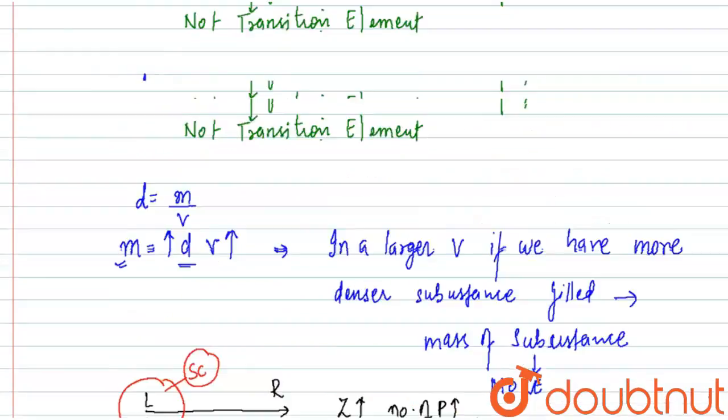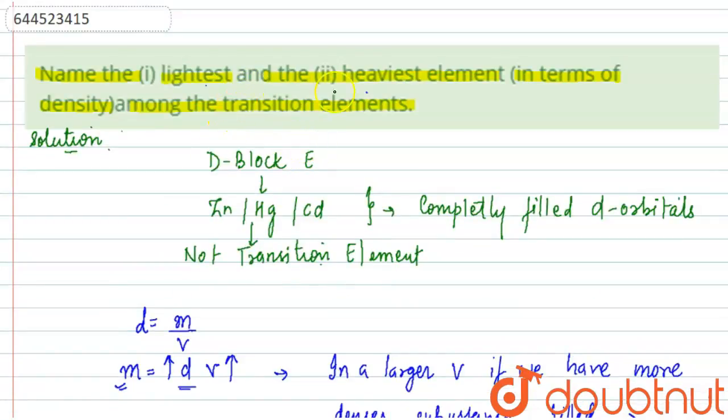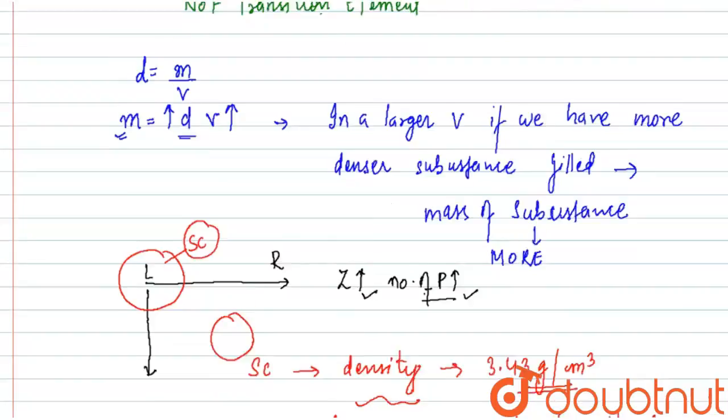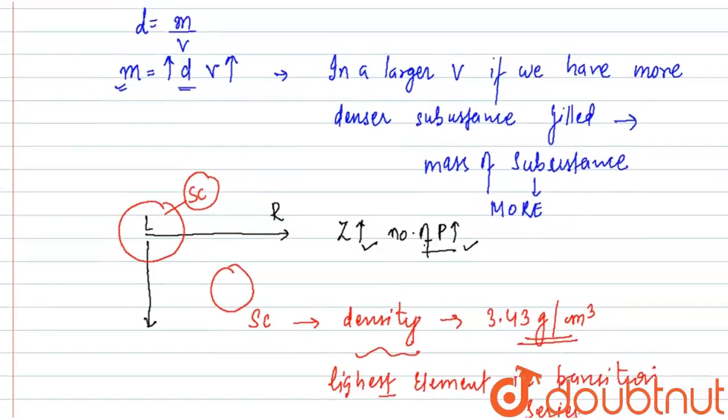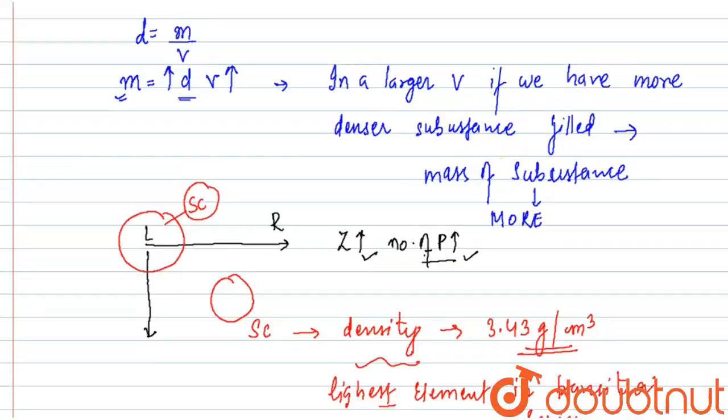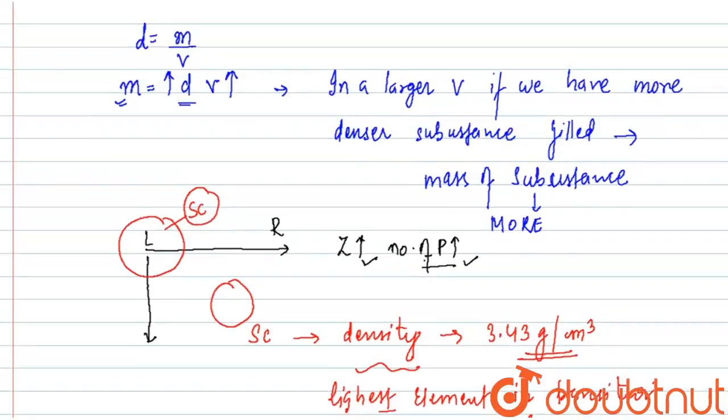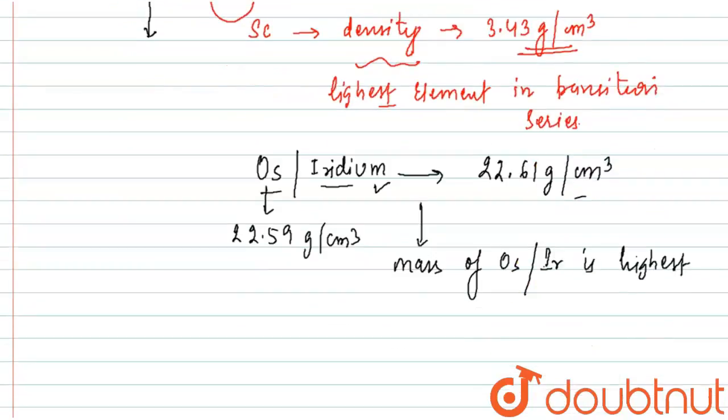So this is how we can answer this question, based on how much mass or how much density is filled in a particular volume. This is how we can understand that a particular element will be more in mass or less in mass. I hope you all understand.